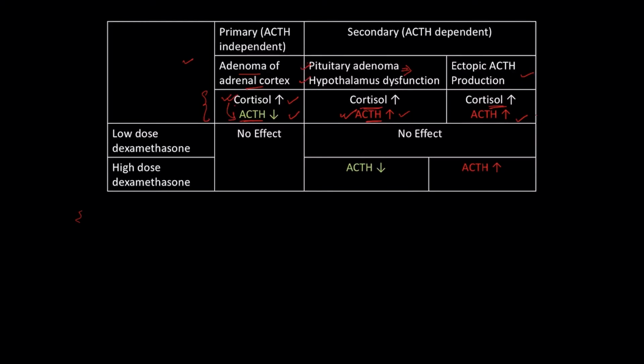So when a high dose of dexamethasone is given, it will cause inhibition of the hypothalamo-pituitary axis to decrease ACTH release.